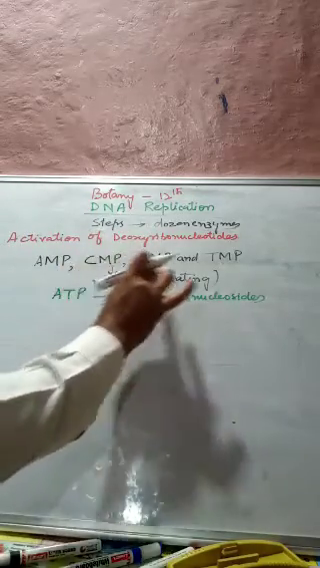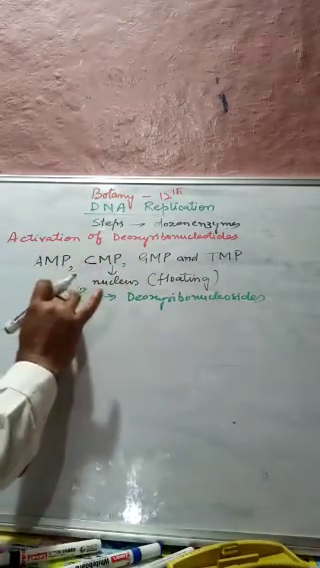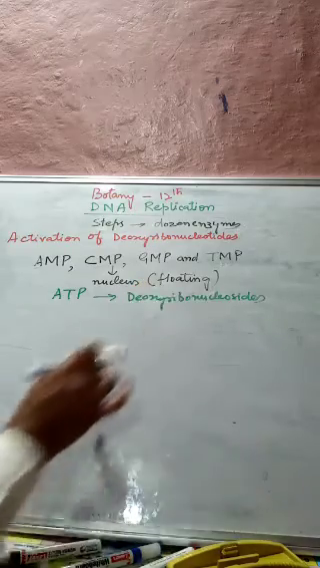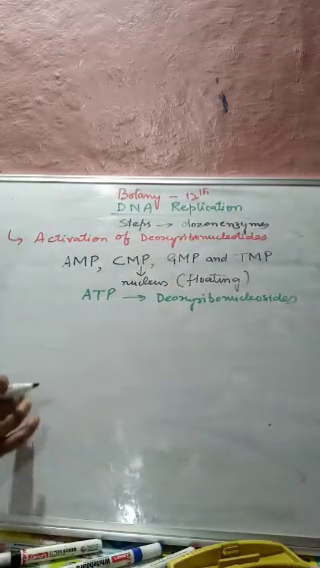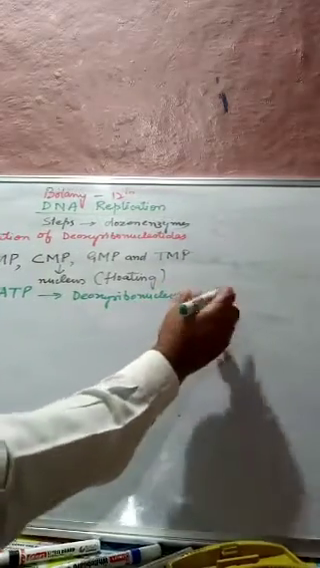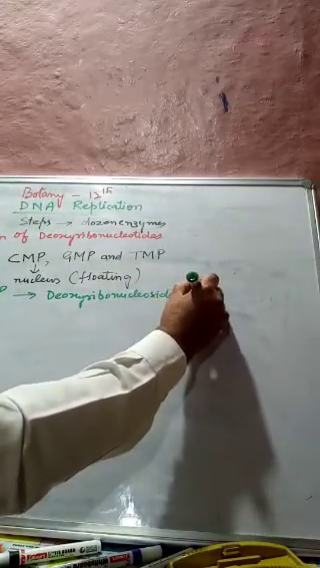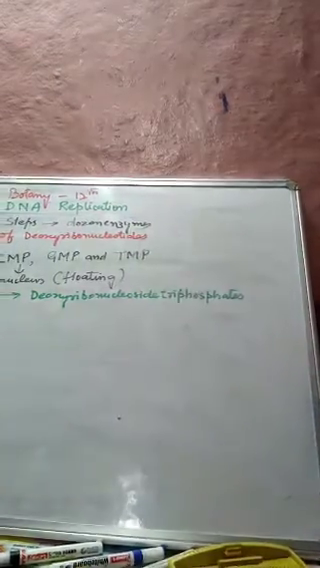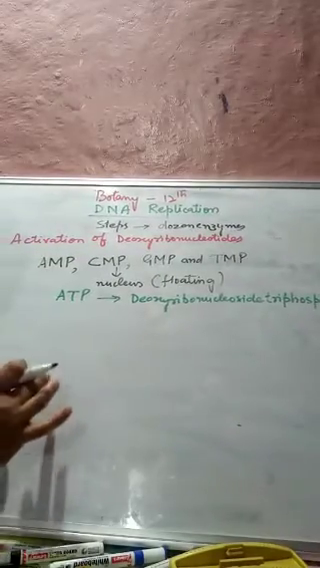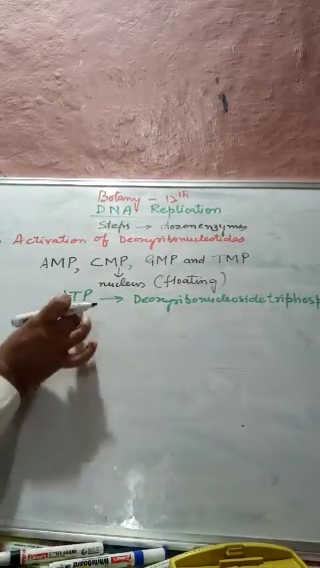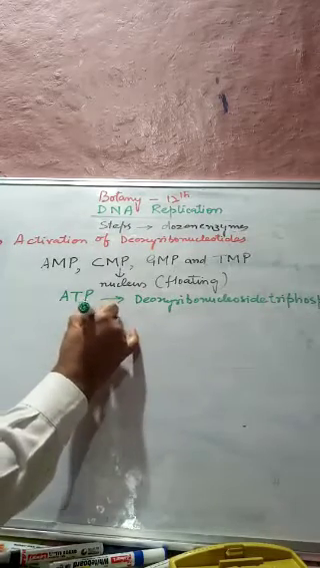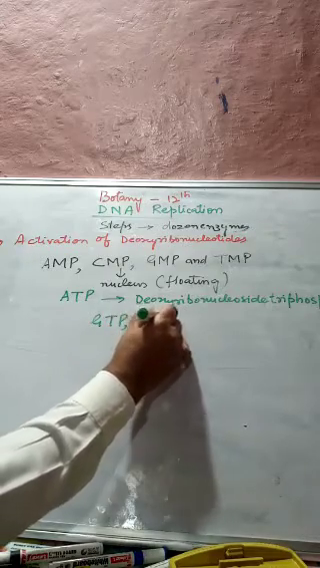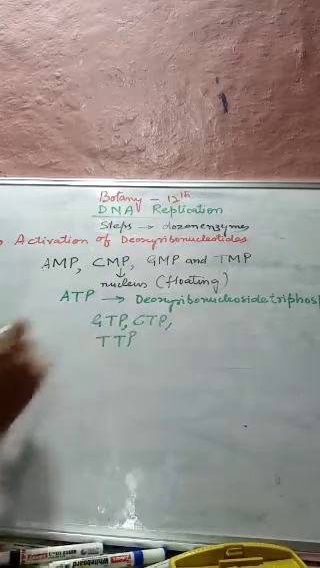First, they are seen floating in the nucleus, then they are activated by this ATP in order to form the nucleoside triphosphates. This is the first step, and these are called ATP, then GTP, then CTP, then TTP.